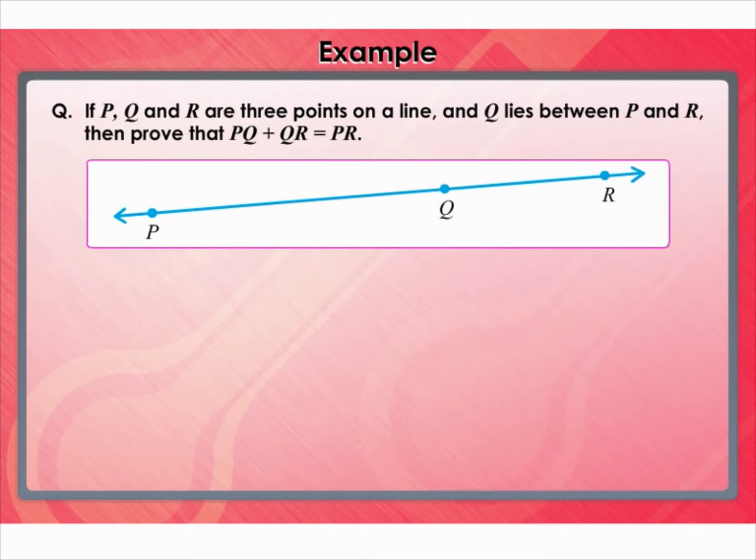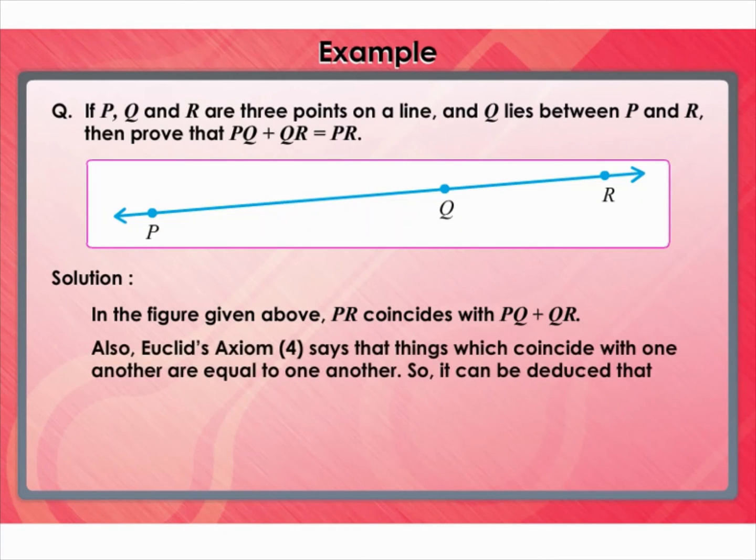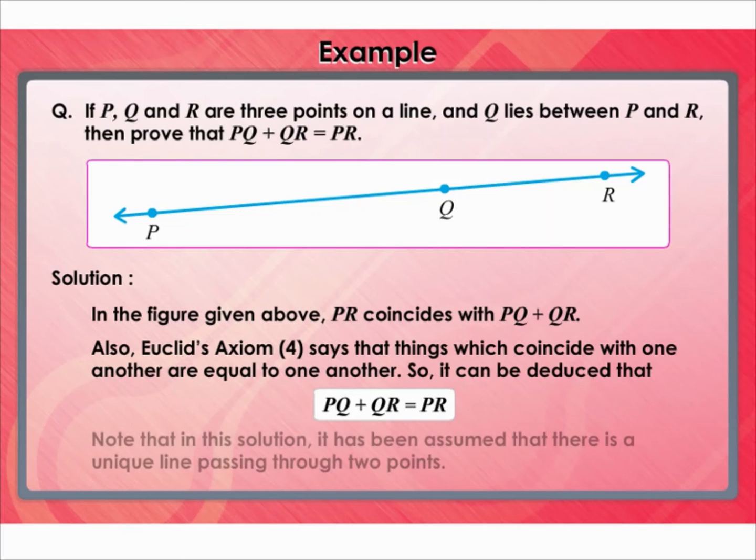Let us see a few examples here. If P, Q, and R are 3 points on a line, and Q lies between P and R, then prove that PQ plus QR is equal to PR. In the figure given above, PR coincides with PQ plus QR. Also, Euclid's axiom 4 says that things which coincide with one another are equal to one another. So it can be deduced that PQ plus QR is equal to PR. Note that in this solution, it has been assumed there is a unique line passing through the 2 points.